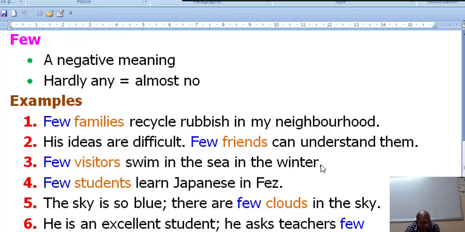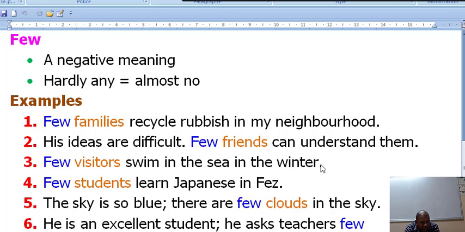Few friends can understand them. The same, friends or families: noun, plural, countable. One friend, two friends, three friends, four friends, and so on. Number three: few visitors swim in the sea in the winter. What does it mean?